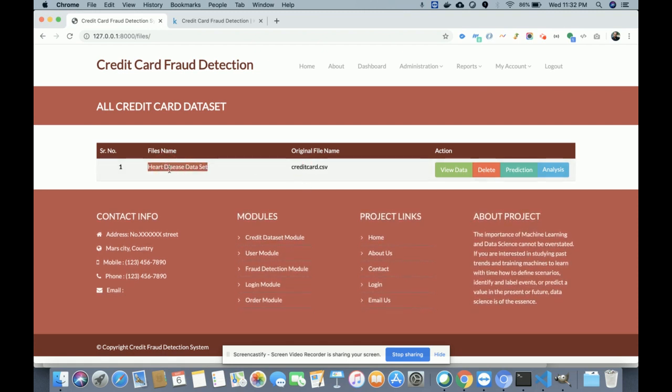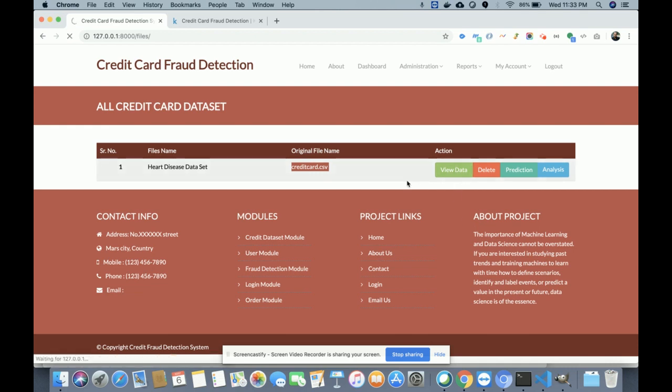I think there is an invalid name here, so I need to change it. So I will change it. The file name is creditcard.csv. There are four buttons here: view data, delete, prediction, and analysis.